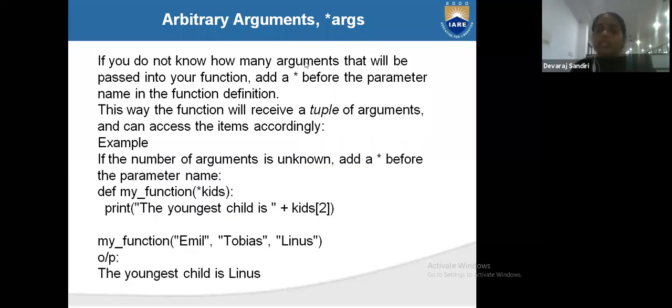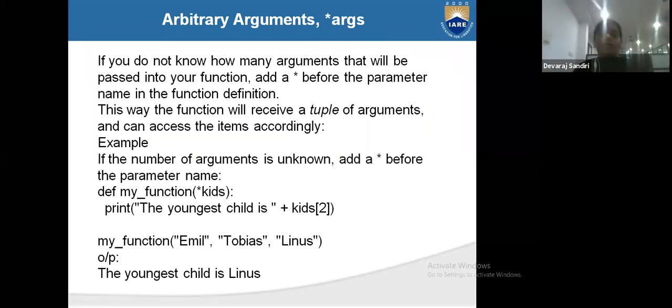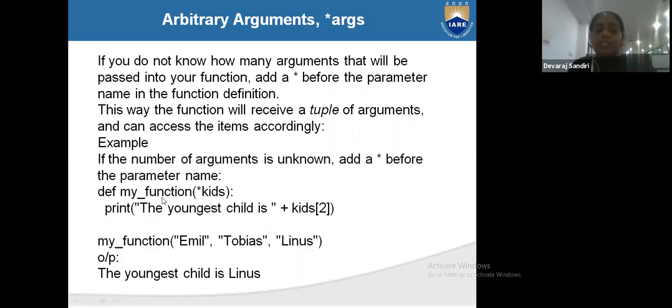If you don't know how many arguments will be passed into the function, you can add a star. See here the example: def my_function(*kids). You don't know how many arguments they are giving, whether one, two or three. Star kids means you can give any number of values, strings, anything.